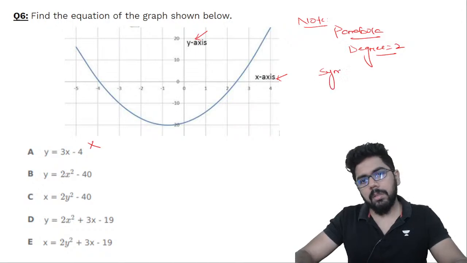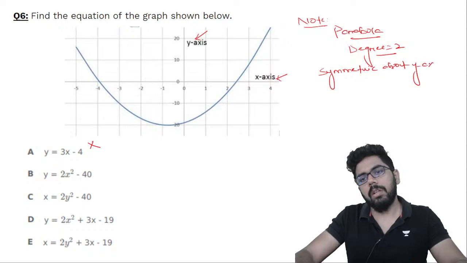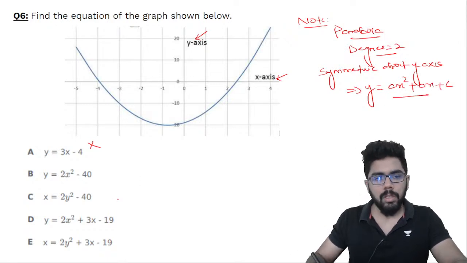Now this is symmetric about the y-axis. If it is symmetric about the y-axis, then the equation must be in this form: ax square plus bx plus c. So it should be quadratic in x.